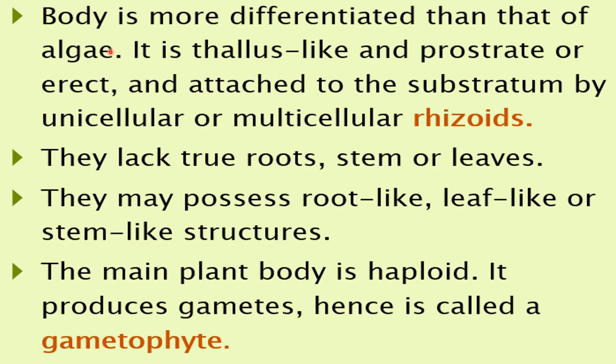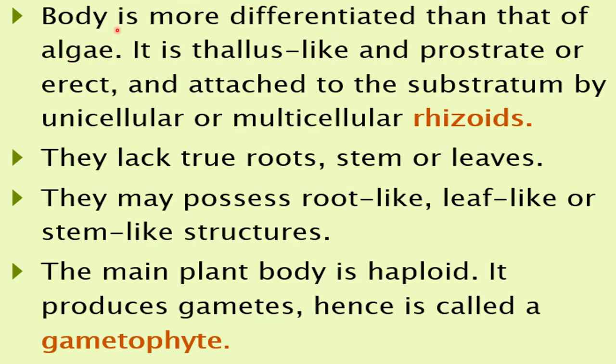Differentiation means formation of different parts. So the body of algae is a thallus-like body, but in the bryophytes, differentiation starts. Separate parts formation starts here.